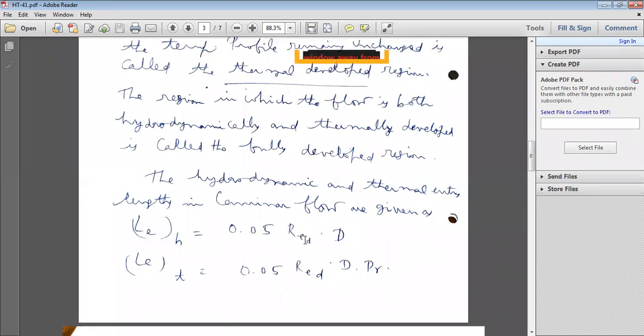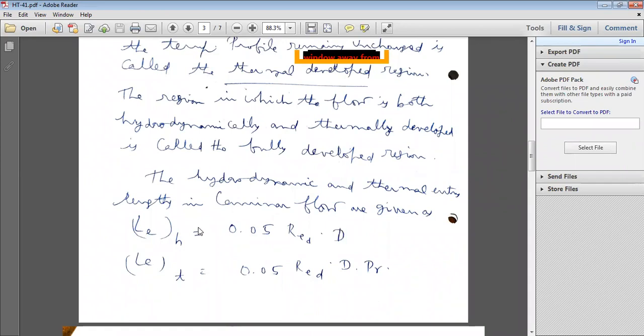For pipeline flow, D is the diameter, whereas in the case of flat plate external flow it is rho V L by mu, where L is the length of the plate. Here, in tube flow, Reynolds number is rho V D by mu, where capital D is the diameter of the pipe.